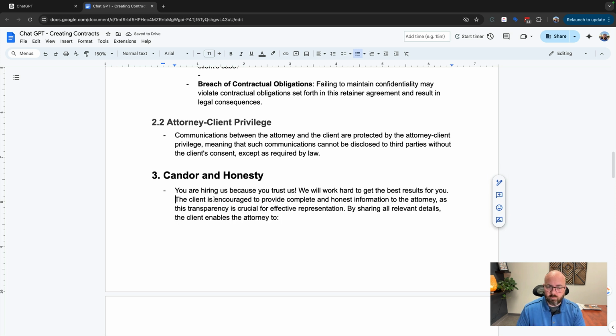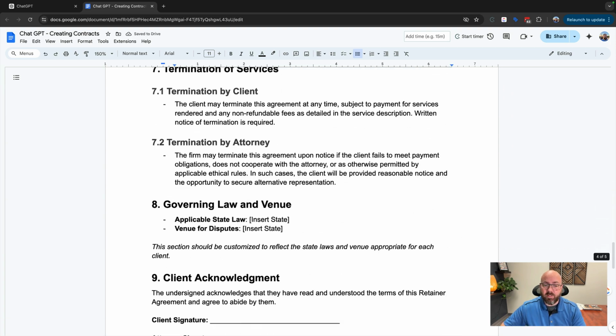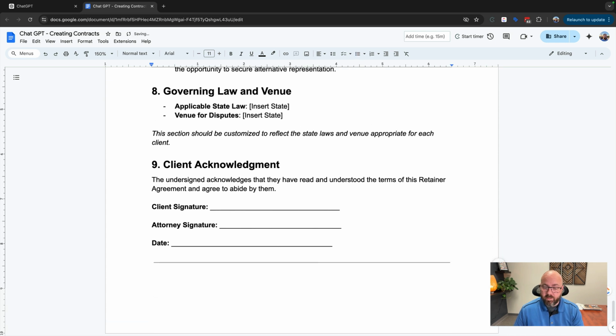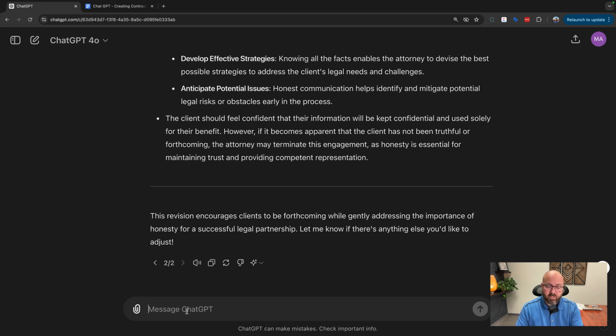Now, there is a little problem. You see here that it uses language like "the client is encouraged." So I personally would prefer to write this in first person. I would go through and revise it, stuff like that. Okay, so now here's one thing that's not in here that I would want in an agreement like this. And so we're going to go back to ChatGPT, and we need to have something that allows us to continue and add additional services to our agreement without creating a new agreement.